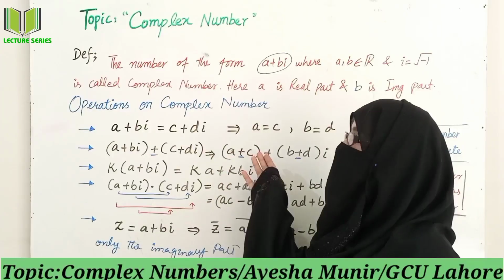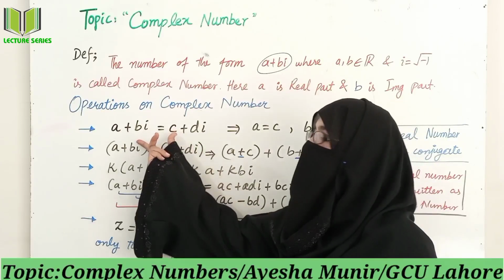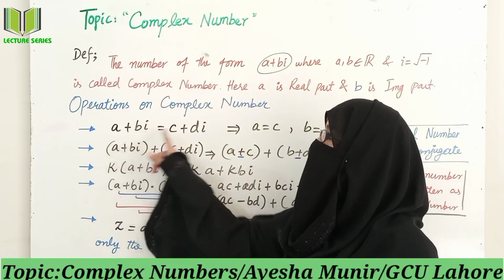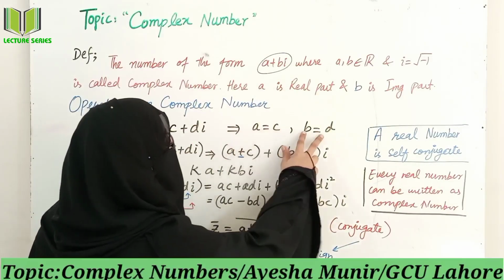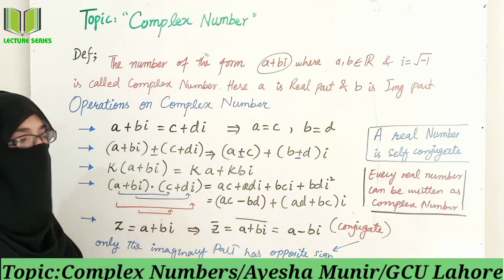Now let us discuss some operations on complex numbers. Two complex numbers will be equal if their real part is equal to the real part and their imaginary part is equal to the imaginary part. As A is equal to C and B is equal to D, then these two complex numbers will be equal.